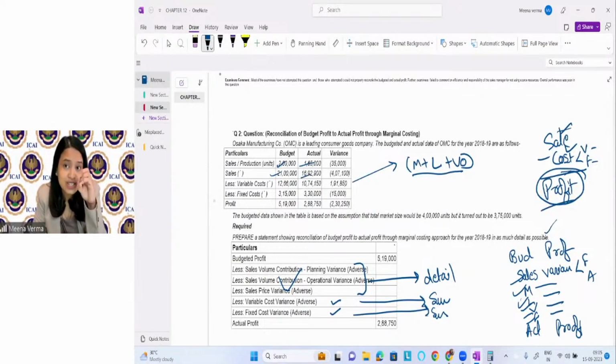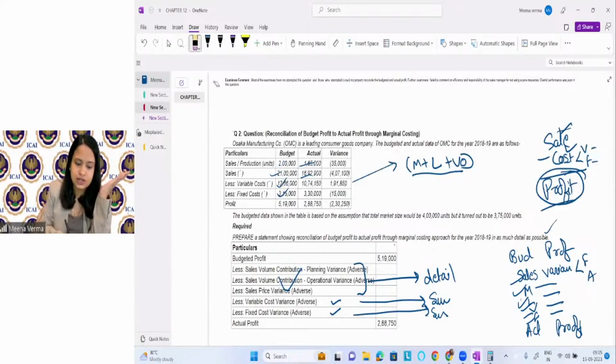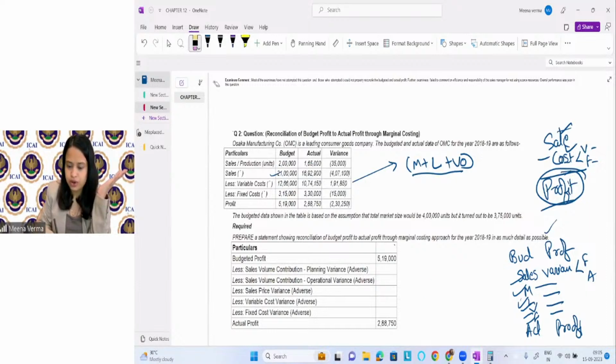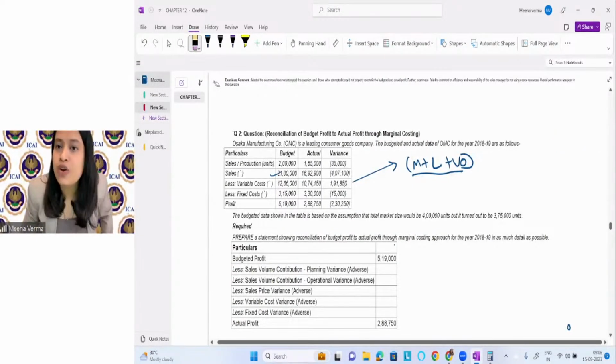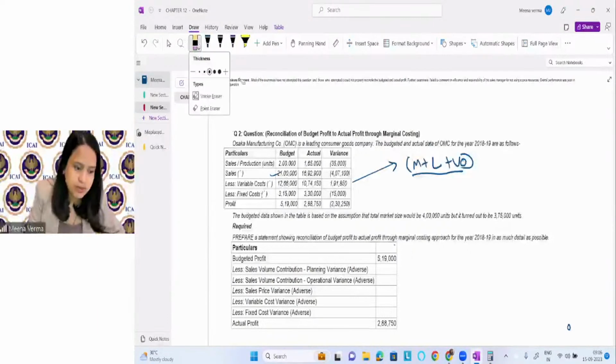So since the information is in detail, it is possible to find these variances in detail, while the information for variable cost and fixed cost is not in detail. For that reason, they have just taken the sum of the variations. So I have just given you the logic of why they have taken just the sum, and why for sales they have given it in detail: because it is possible to find it in detail. Okay, now let's try to solve it. Just give me 1 minute.